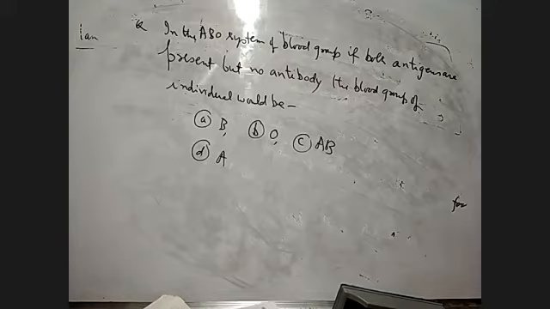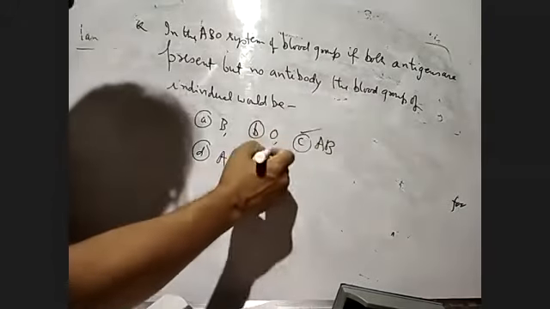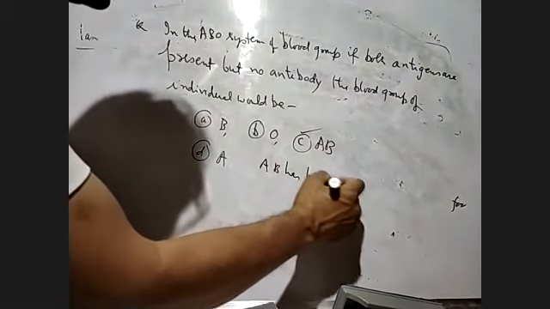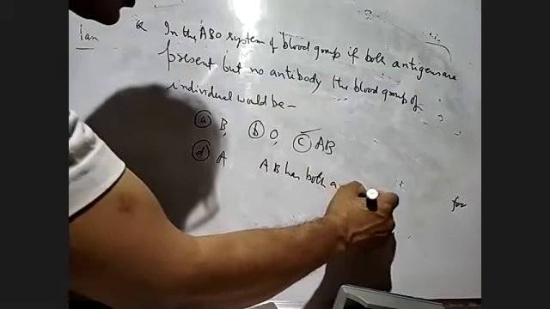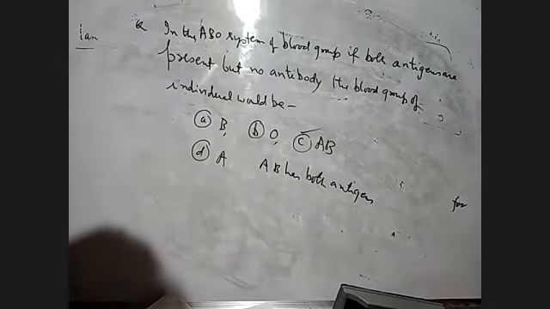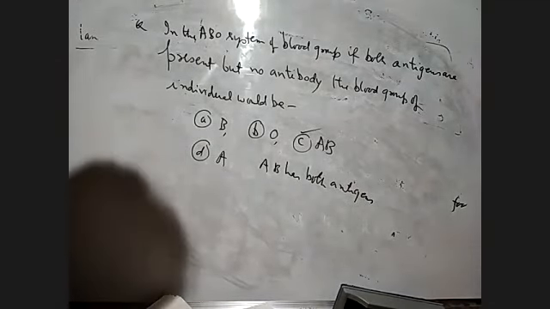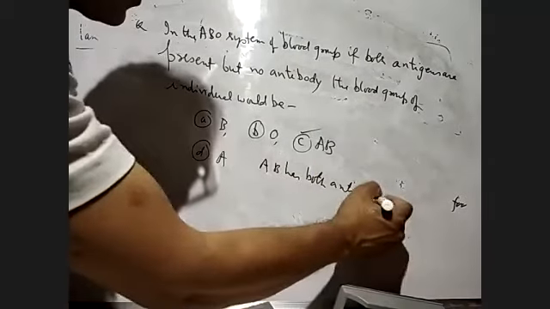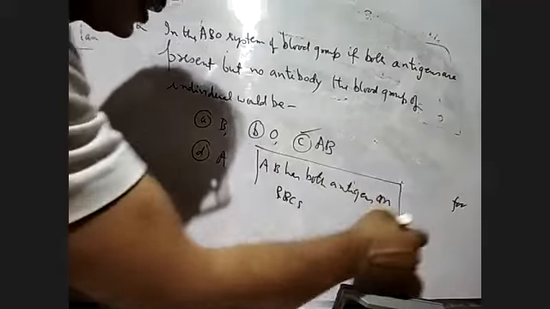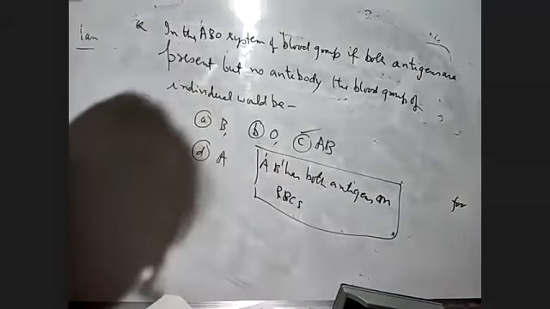So the answer will be AB. AB has both antigens on RBC. Okay, this is the question we have done.